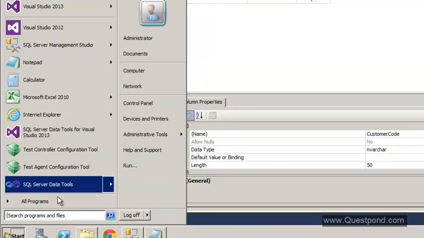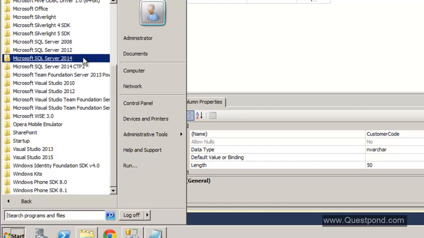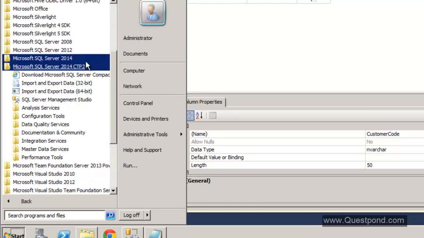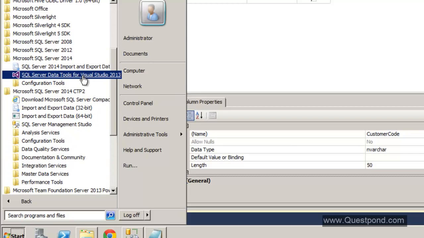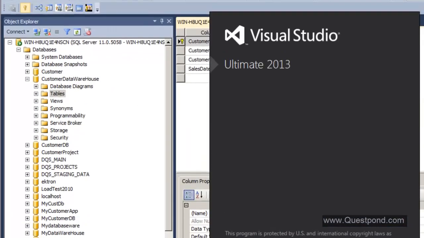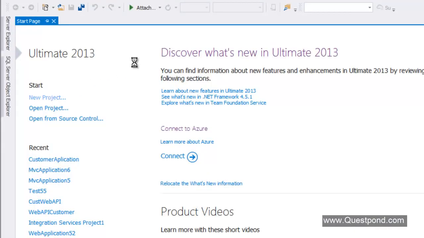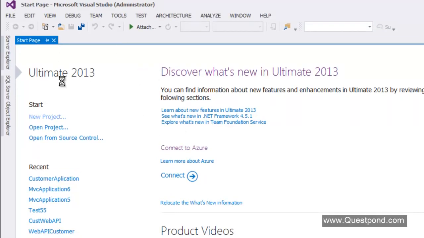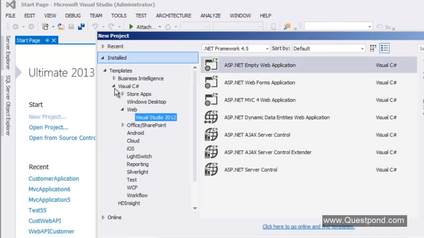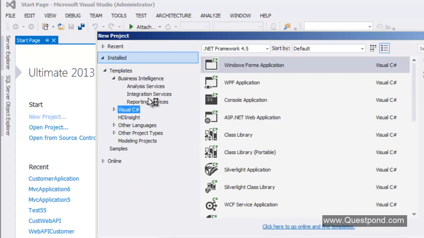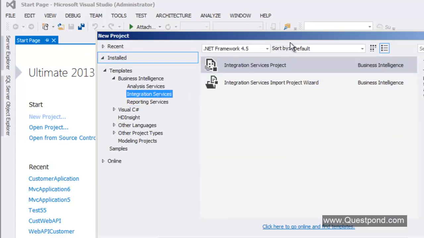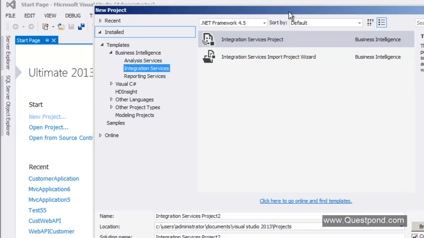You can get this from here, or if you wish, from here as well. Let me click on this. There it is opening. Let us click on new project. You can see that the Visual Studio 2013 SQL Server Data Tools has opened. Let us go to the business intelligence menu and click on integration services. Remember, why integration services? Because we want to do ETL. You can see this word here, ETL.